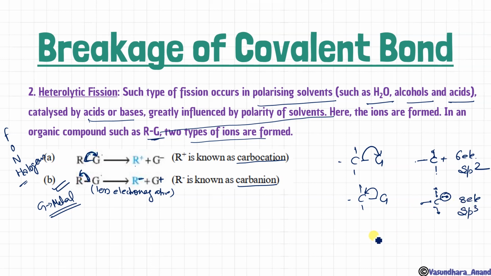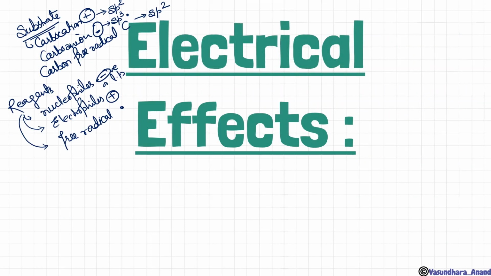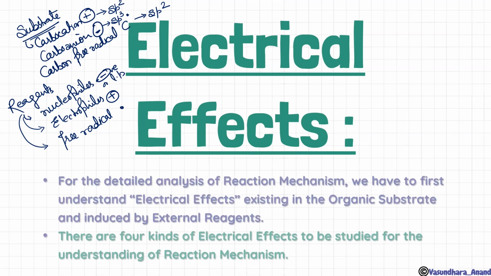Clear? And in free radical also, although it has 7 electrons, the hybridization we take is sp2 only. Clear? Any doubt in this? I hope it is clear. About the stability of these substrates, we will understand later on. Let's know about the electrical effect. What is this effect?